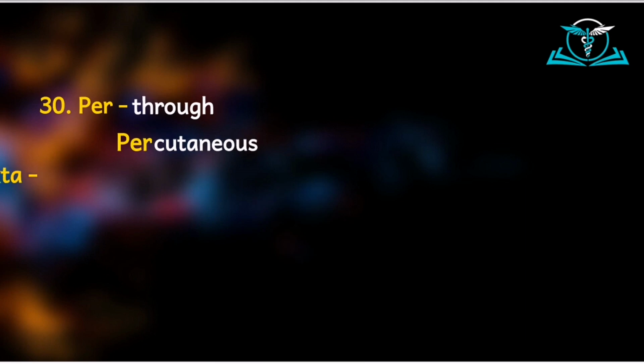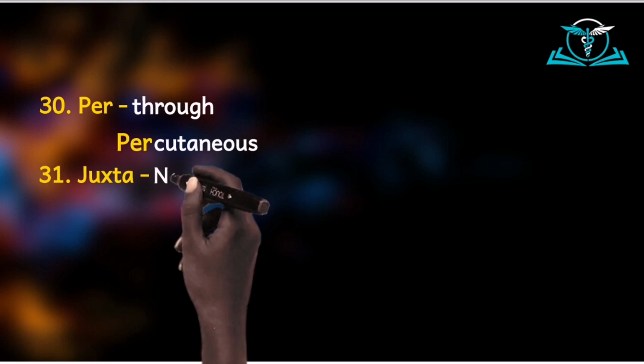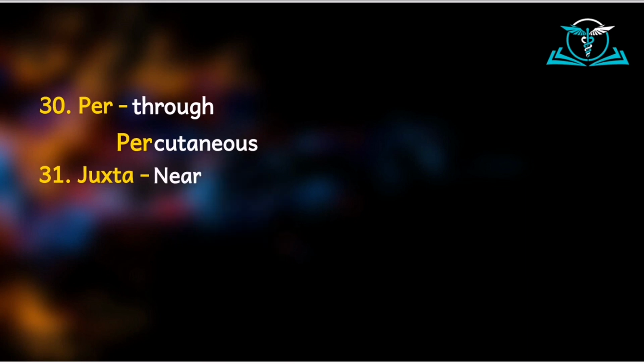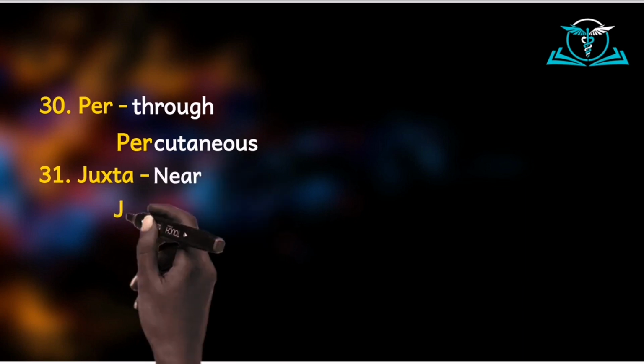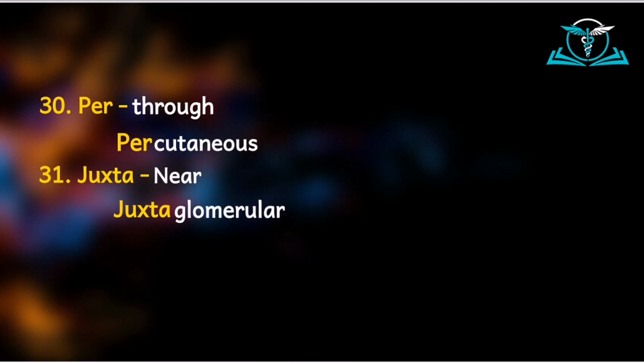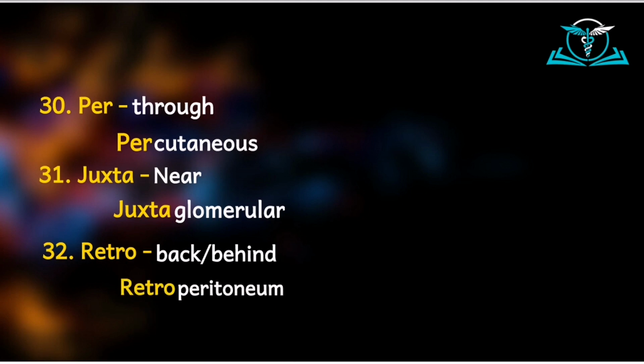The next is juxta, which means near. So when we say, for example, a cell is juxtaglomerular, we mean that cell is near to the glomerulus. Then we have retro, which means at the back or behind. So when you hear retroperitoneum, if a structure like the kidney is described as retroperitoneal, we mean it is behind the peritoneum.